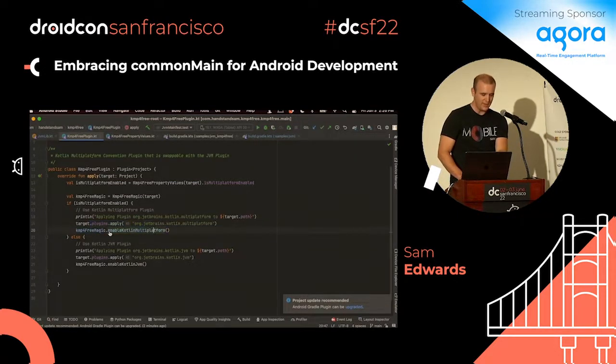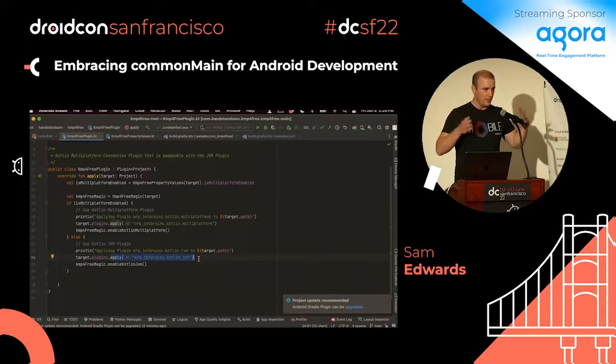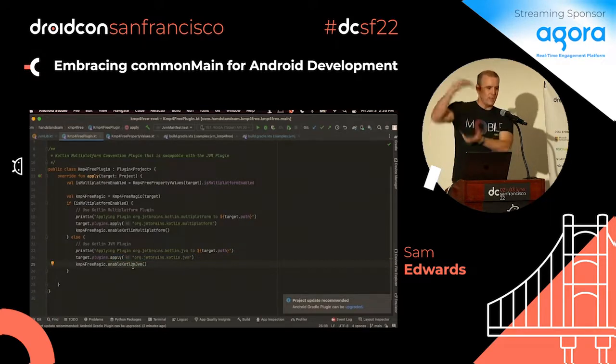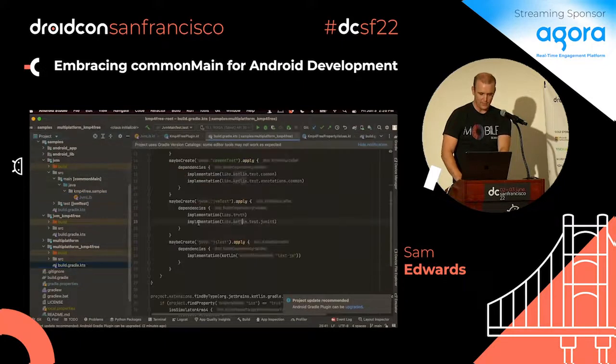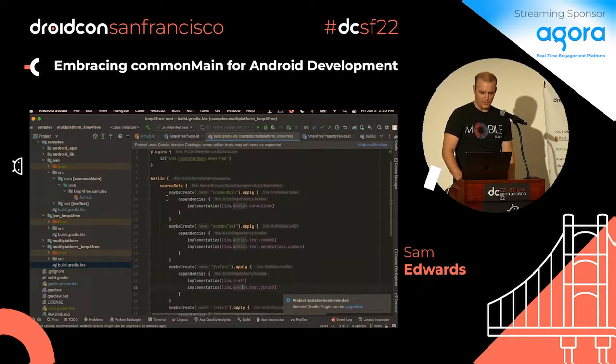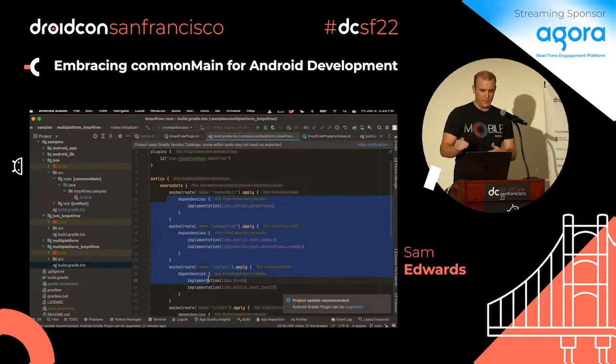And then this is, I call it KMP for free magic because it's all the source set mapping and stuff, but it works well, and when you look in there, it makes sense. So it goes ahead and does that. Otherwise, if it's off, it's only going to apply the JVM plugin. So that's what I'm saying. It's like zero risk. You have this one abstraction where it says use this plugin, and then just only use JVM. So then enabling the Kotlin JVM does that backwards mapping so that we can do something like this KMP for free, where inside of here, I actually have multi-platform configuration, but it's actually able to compile straight to the JVM. So that's an example there.